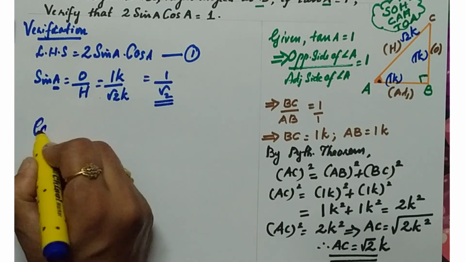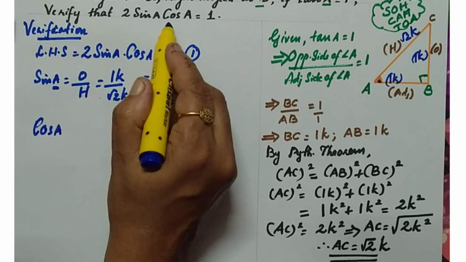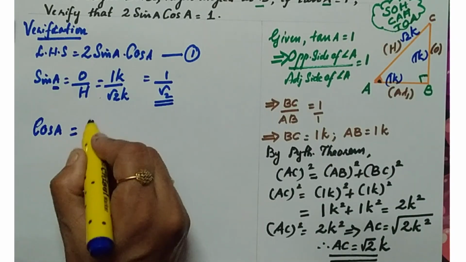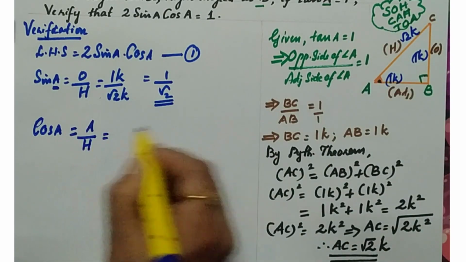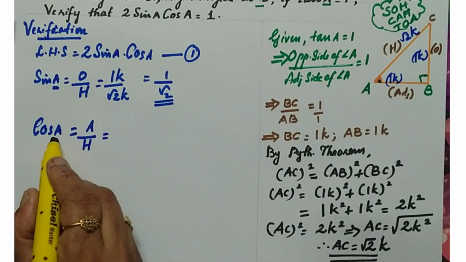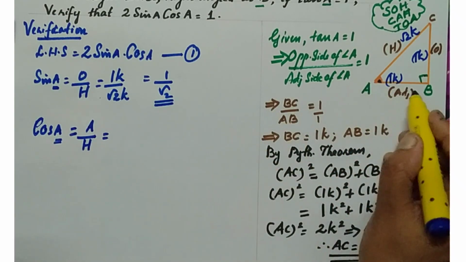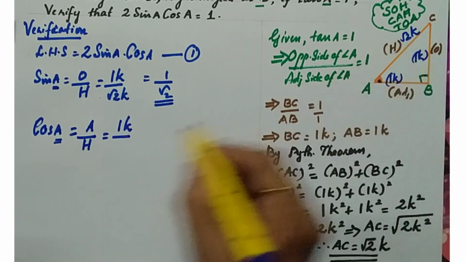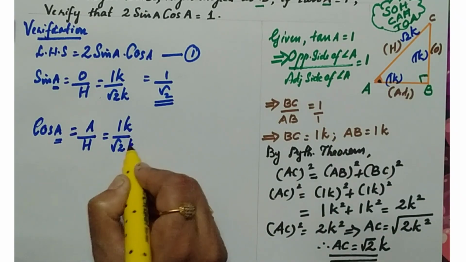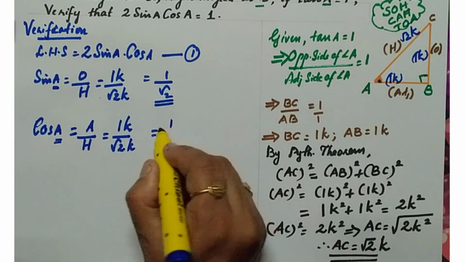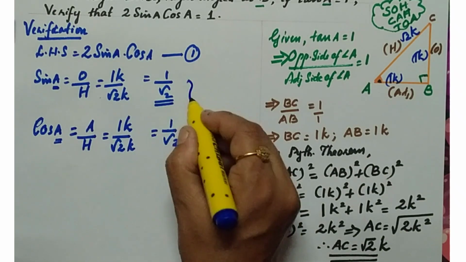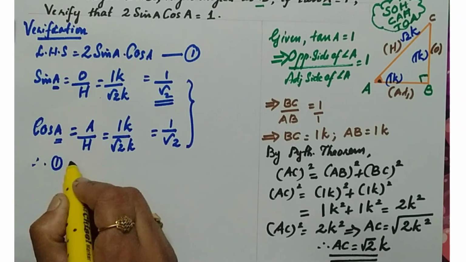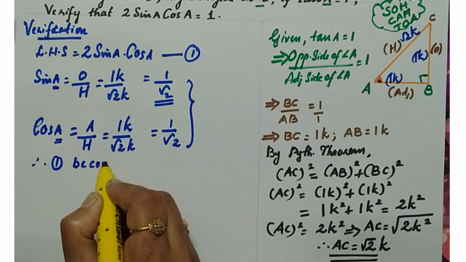Next, I want to find cos A. Which are the values asked in the question that you need to find? Cos A. Cos equals adjacent by hypotenuse. Which is the adjacent? Adjacent of angle A. Look at the angle, angle A. Adjacent of angle A is 1K by, which is the hypotenuse? Hypotenuse is root 2K. Again, K gets cancelled. 1 by root 2. These two values you need to substitute in equation 1.